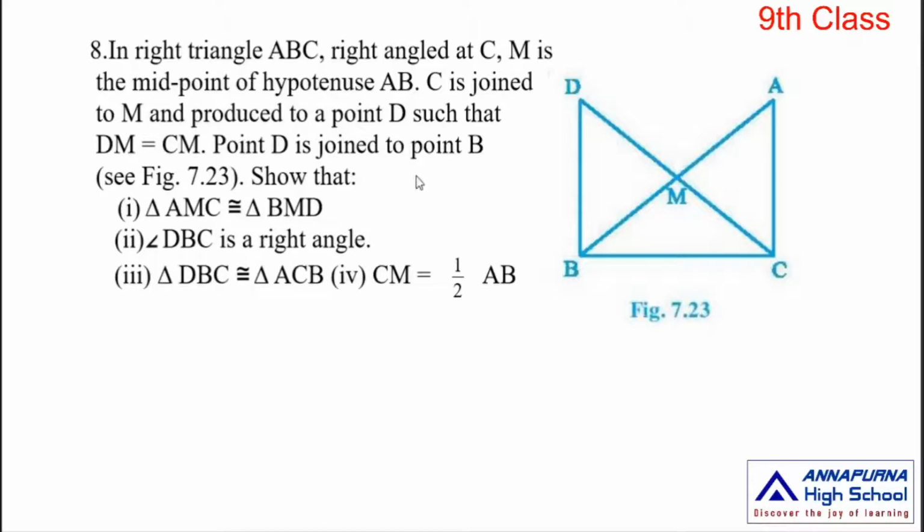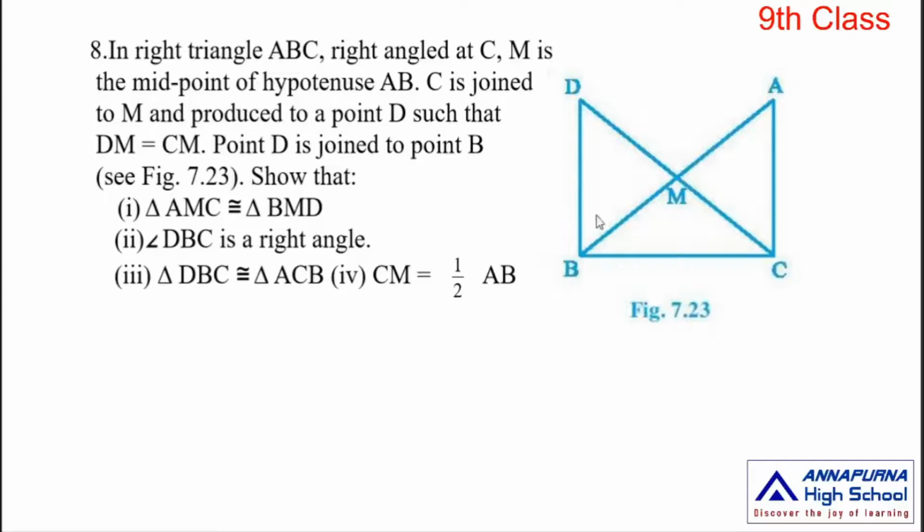See the figure 7.23. We have to show four conditions. The first condition: triangle AMC is congruent to triangle BMD. Second condition: angle DBC is a right angle.